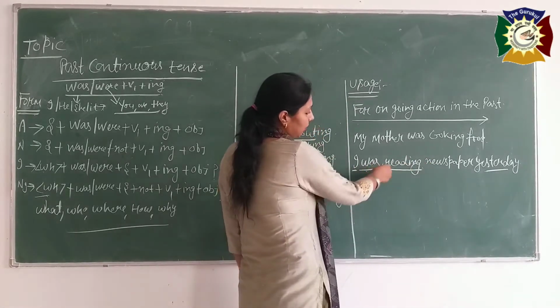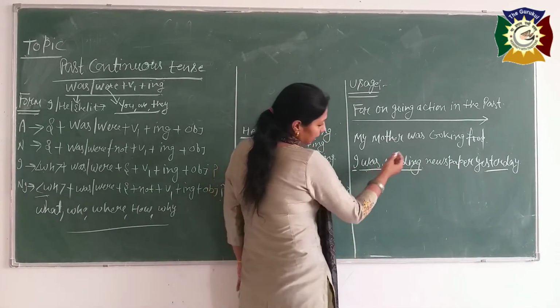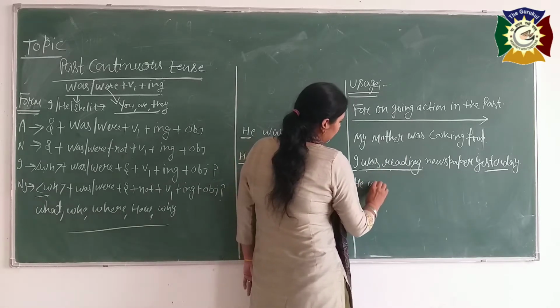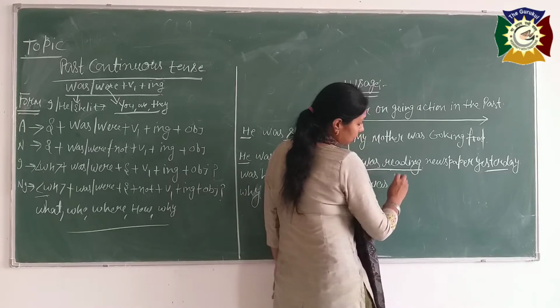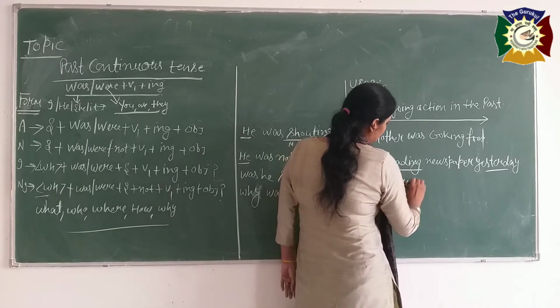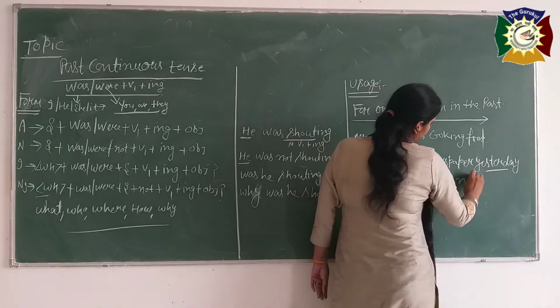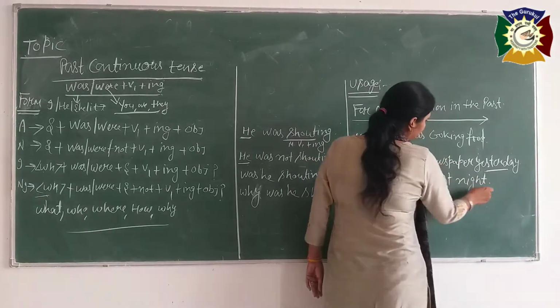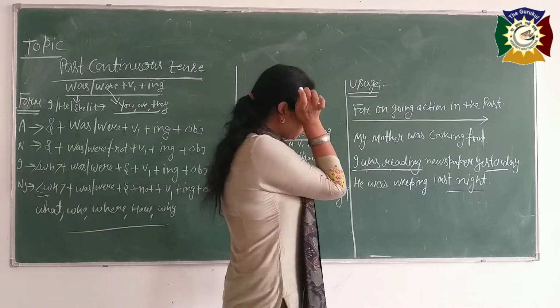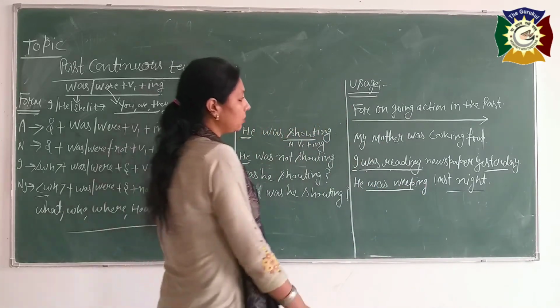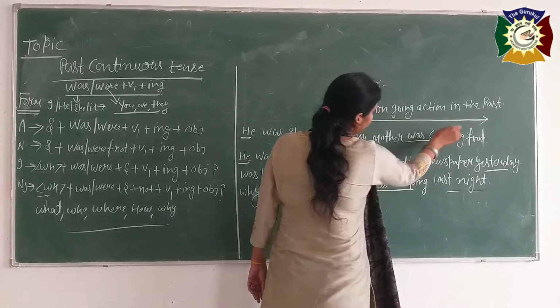With the subject I we use was. Next, he was weeping last night. With last night, the work was ongoing, that's why you have used here was plus ing. The mother was cooking food here.